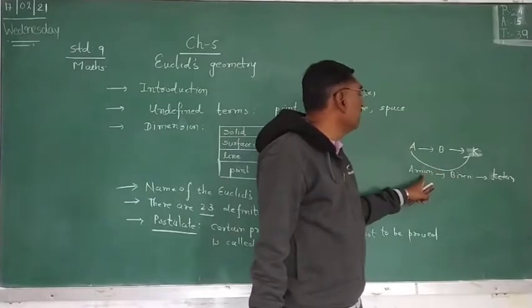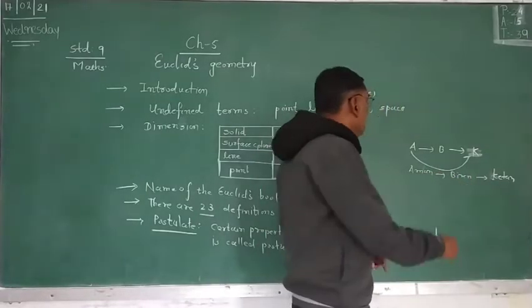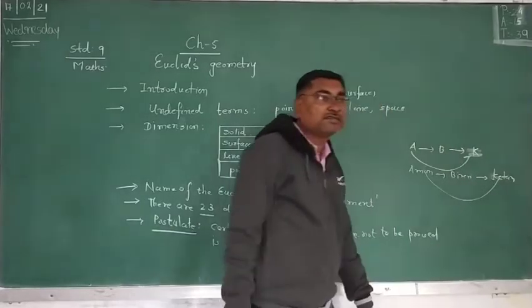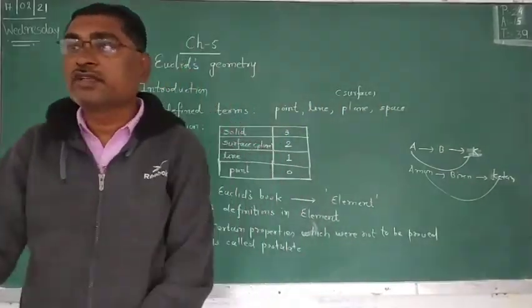Biren is Aman's brother, Ketan is Biren's brother. Then directly Aman is Ketan's brother. Need not give any proof.